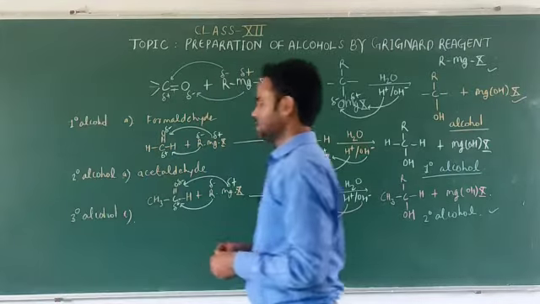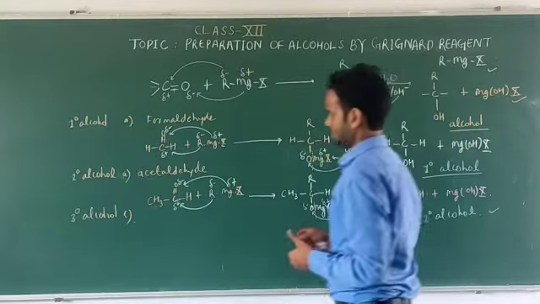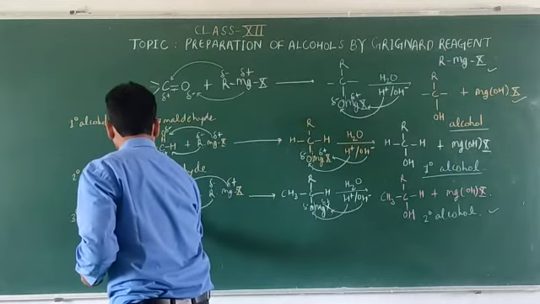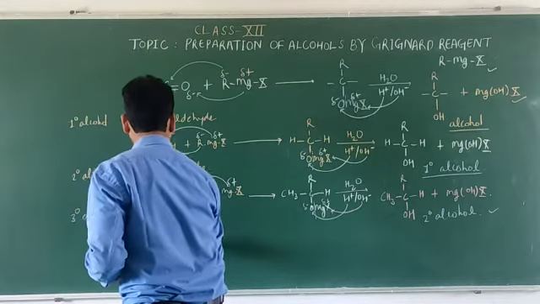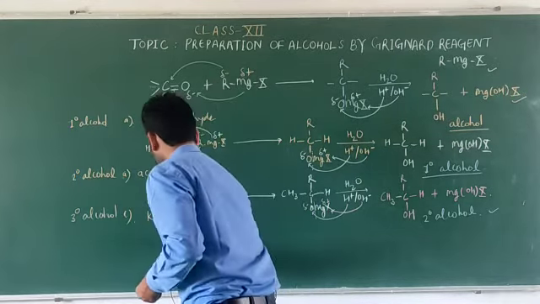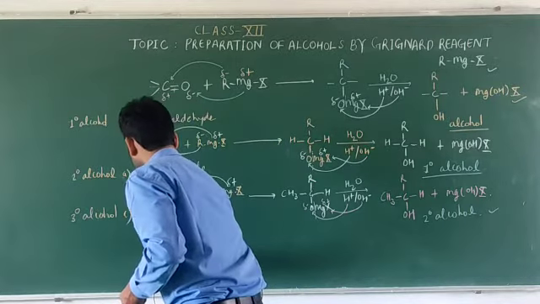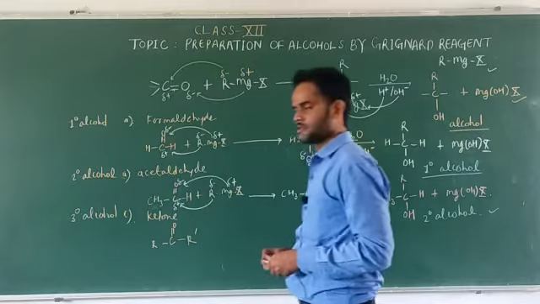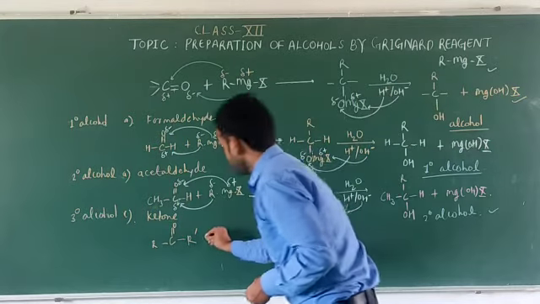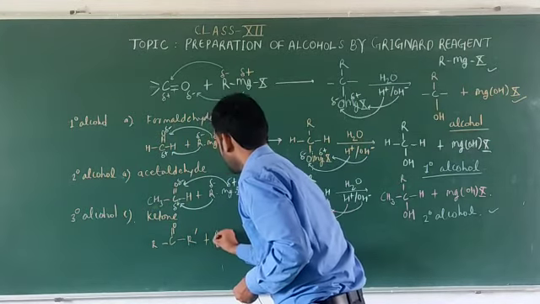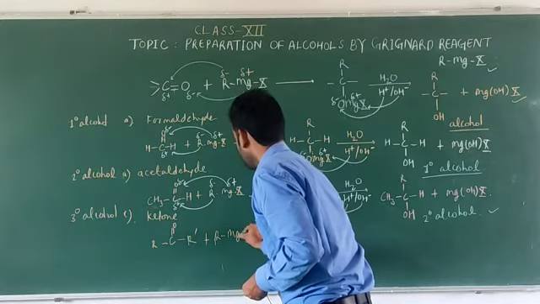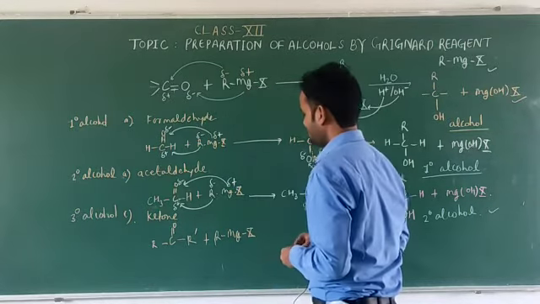To get the 3 degree alcohol, we use just ketone. Here we are using ketone. So the ketone is like this, R dash. Okay, after treating it with Grignard reagent, that is RMgX, what will happen?